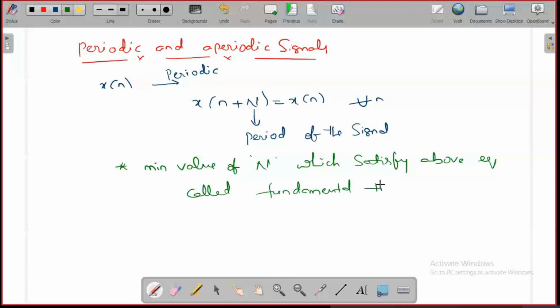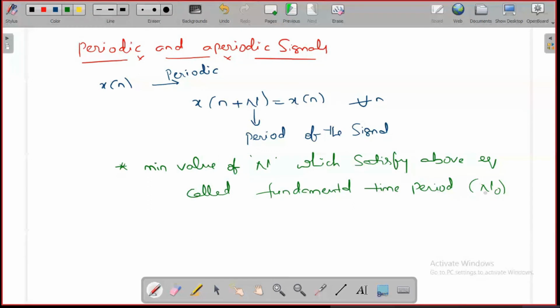Generally that is represented as N naught. For every signal you have the period and the fundamental time period. For easy understanding, I will give you one well-known example.